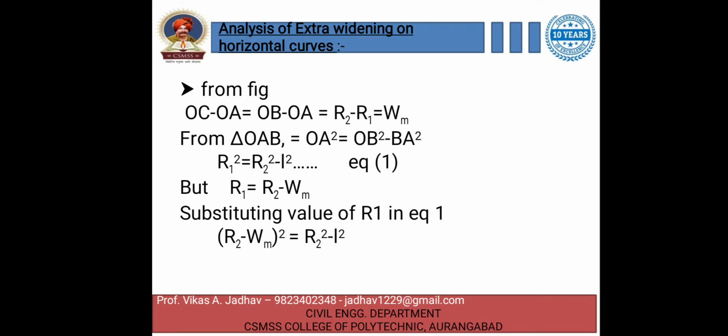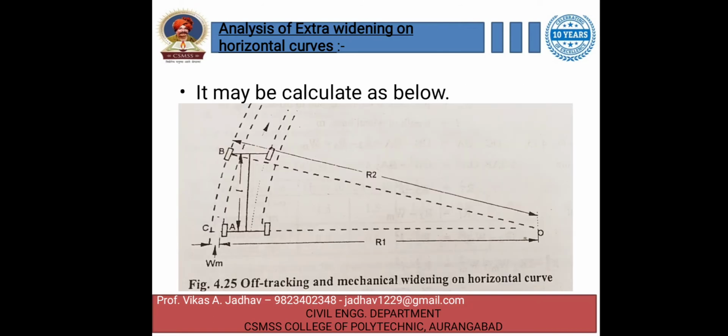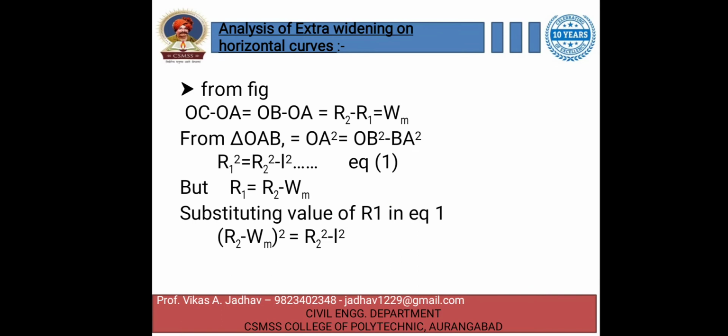Then from triangle OAB, OA square is equal to OB square minus BA square. From triangle OAB, here you can see that, by using this Pythagoras theorem we can apply it here. And as we know, OA is equal to R1, OB is equal to R2 and BA is equal to L. Substituting these values, we get R1 square is equal to R2 square minus L square.